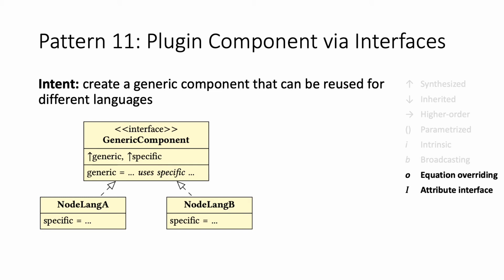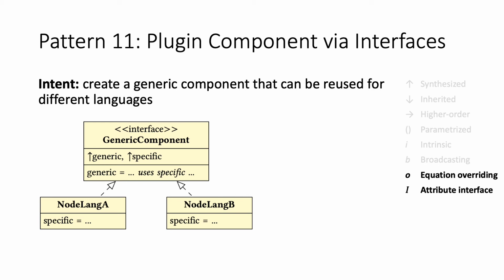This is the last pattern I will show, and it's plugin component via interfaces. And this is about reusing code between different languages. So JastAdd supports interfaces where you can have attributes and equations, and then you can let different languages implement this interface, this generic component.